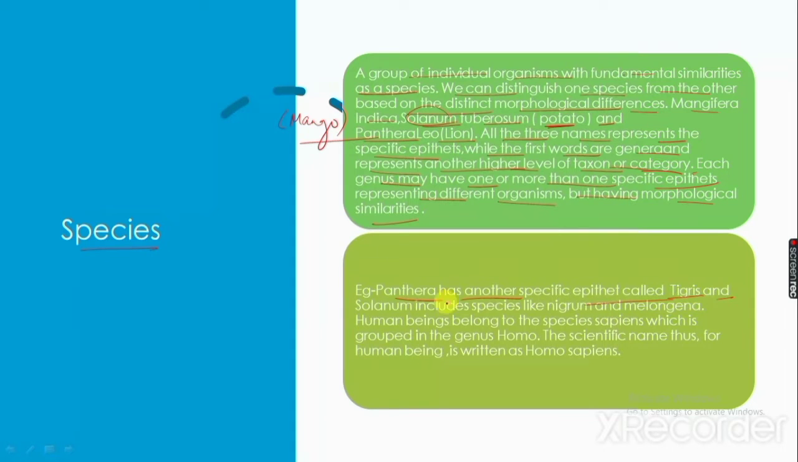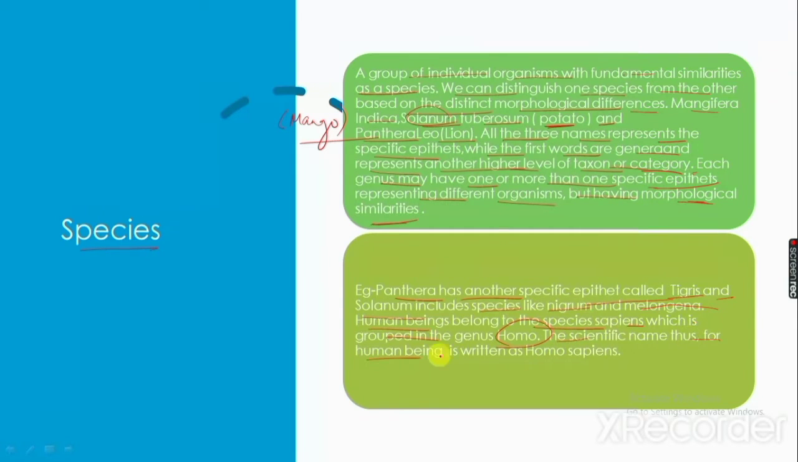Everything which has morphological similarities may be defined with a different specific epithet and the same genus. The scientific name for human beings is written as Homo sapiens.